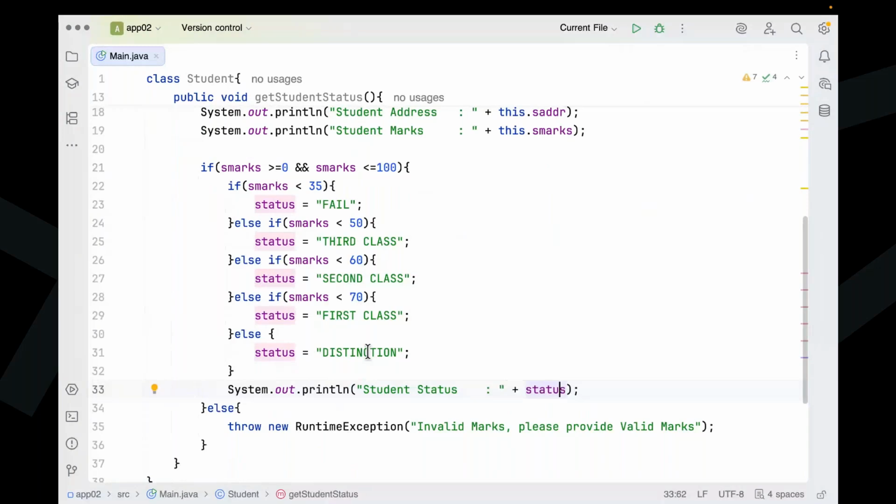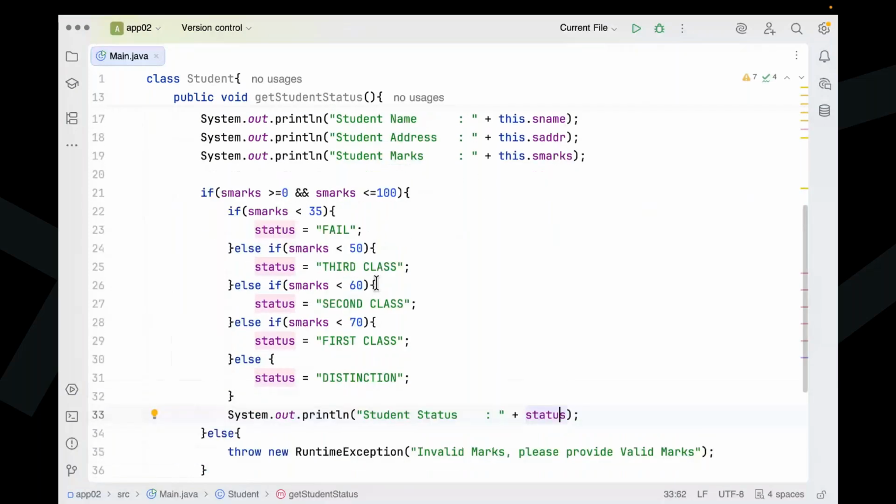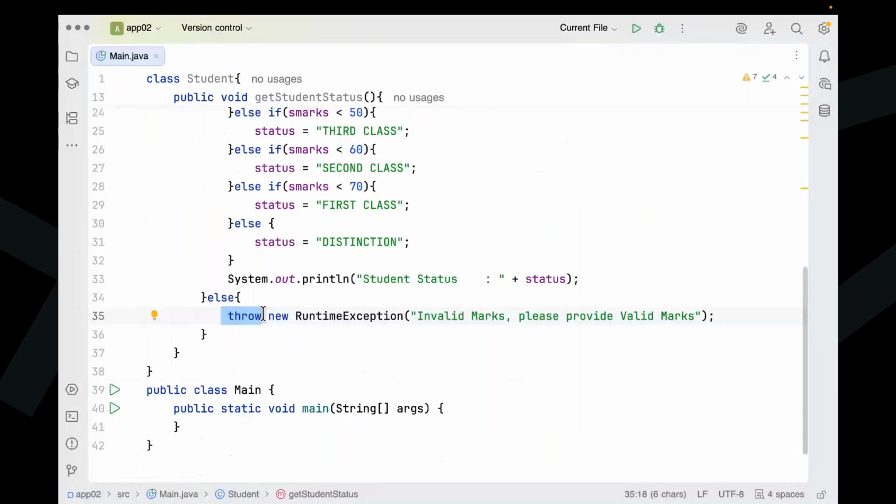In the case if the student marks are less than 0 or greater than 100, in that scenario we are going to raise an exception. Now here, this exception is provided by the developer intentionally. It's not automatic, it's not unintentional, this is intentional. But in general, in Java applications, we are able to use exceptions intentionally or unintentionally. But now, as per the application requirement here, I would raise the exception.